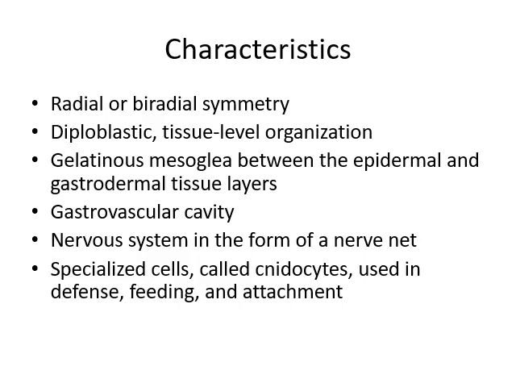Characteristics: they have radial or biradial symmetry. They are diploblastic animals having tissue level organization, with gelatinous material, mesoglea, between the epidermal and gastrodermal tissue layers. A gastrovascular cavity exists. The nervous system is in the form of a nerve net, and specialized cells called cnidocytes are used in defense, feeding and attachment.